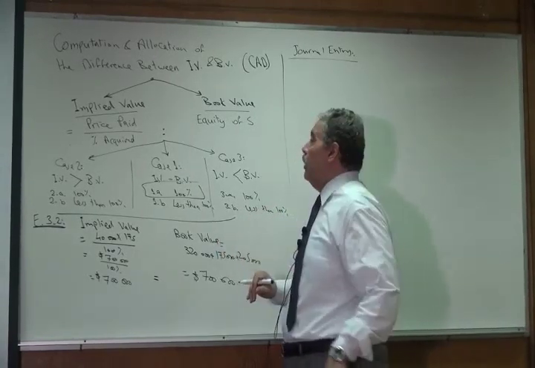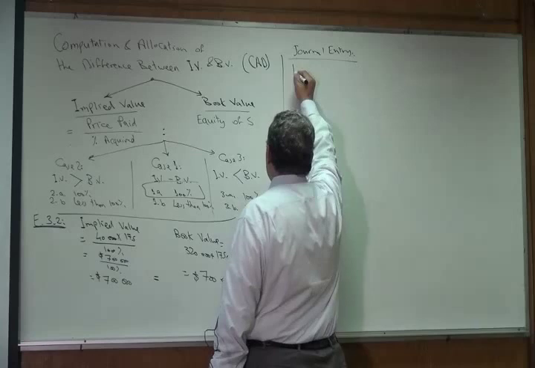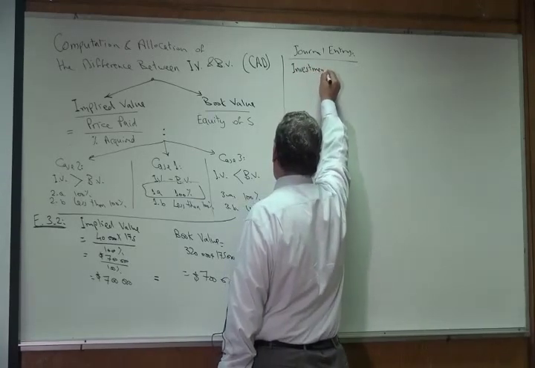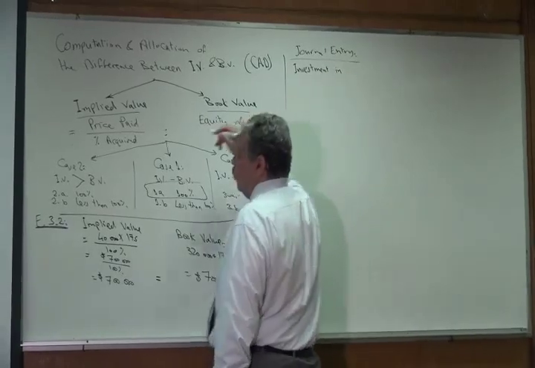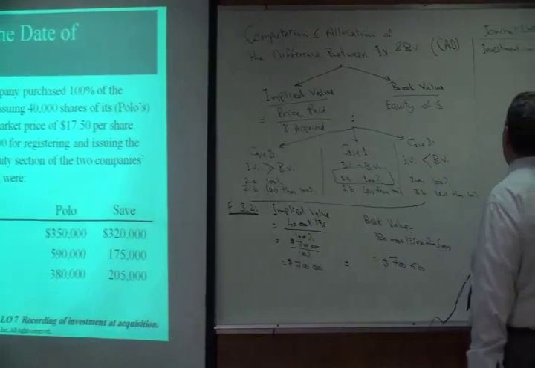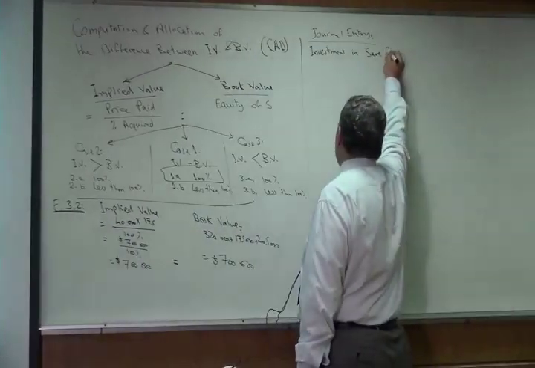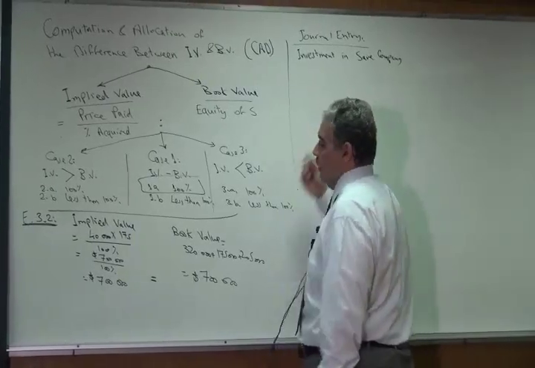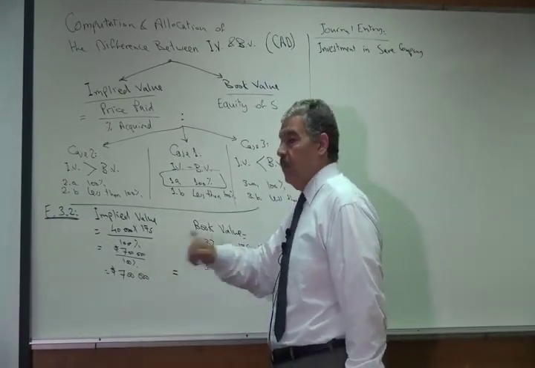What's the entry? The entry will be debit investment in S company. This is debit. For how much? The amount we paid is 700,000.